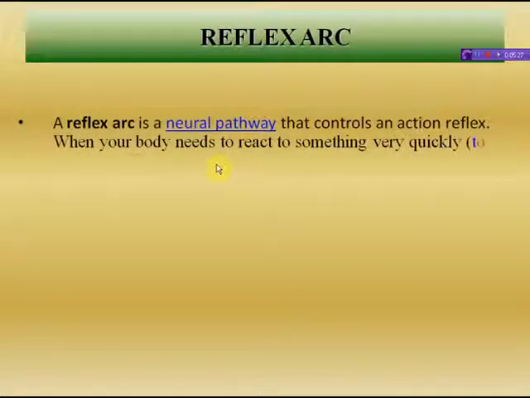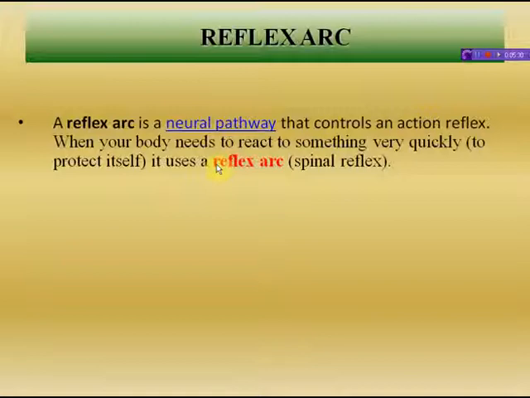Next comes reflex arc. As I have previously told you, a reflex arc is a neural pathway that controls a reflex action when your body needs to react to something very quickly. So it uses a reflex arc. Actually, in higher animals, most sensory neurons do not pass directly into the brain but synapse in the spinal cord. This characteristic allows reflex actions to occur relatively quickly by activating spinal motor neurons without the delay of routing signals through the brain, although the brain will receive sensory input while the reflex action occurs.